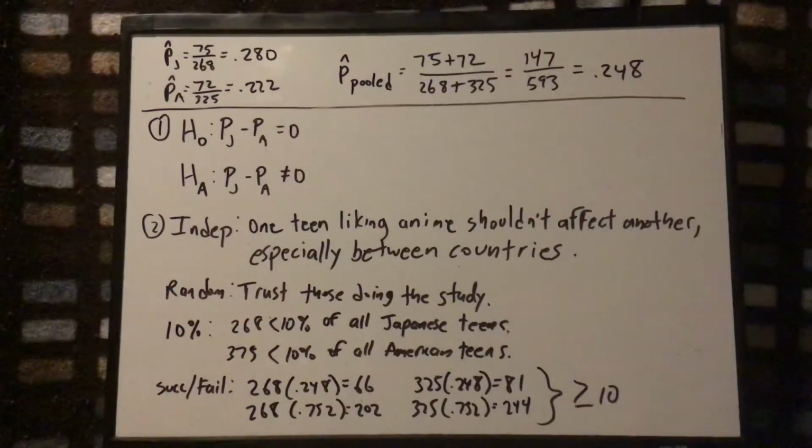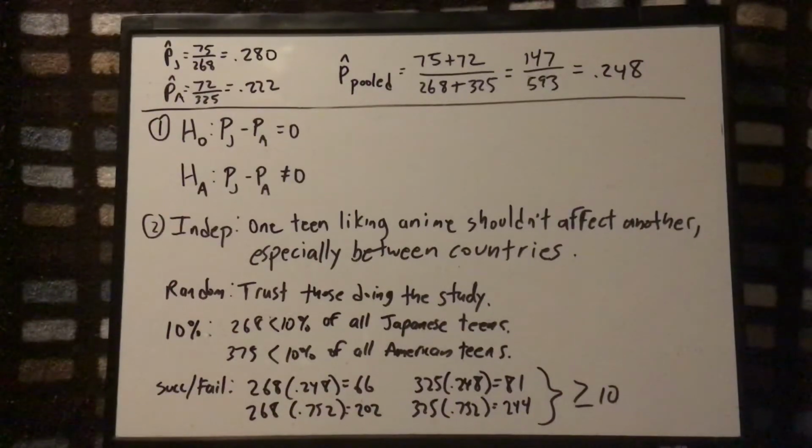To do that, I have to check the conditions. The independence condition in general is met. Now, there is a proviso here. I put that one teen liking anime shouldn't affect another, especially between countries. Now, we would run into a problem if it was a small group, like if we went to a school and there were a lot of people who were friends. Because clearly, if you're friends with somebody, liking anime could affect another student.